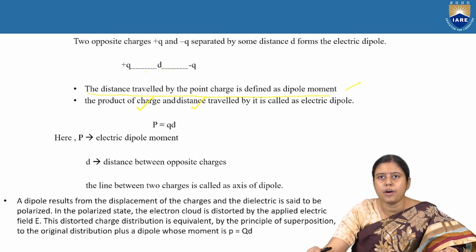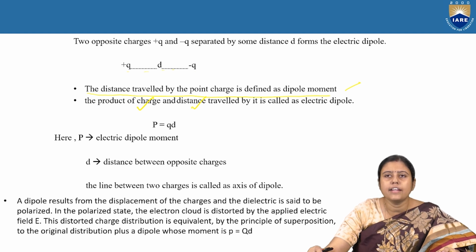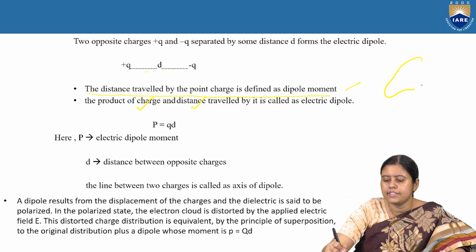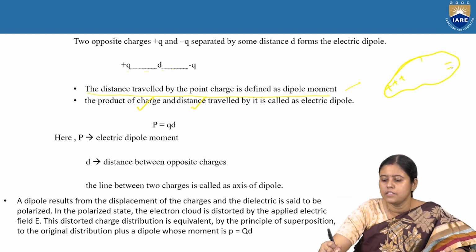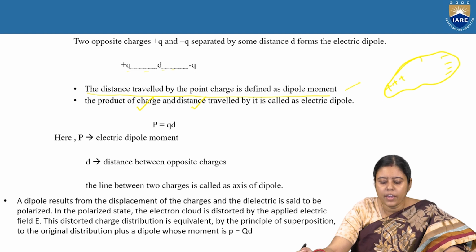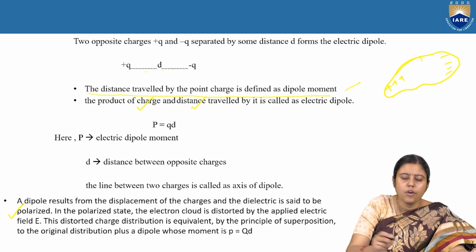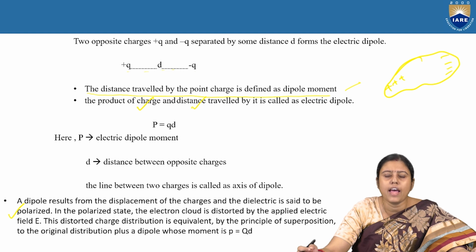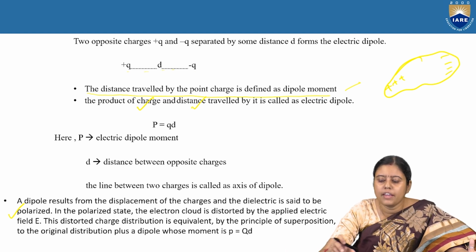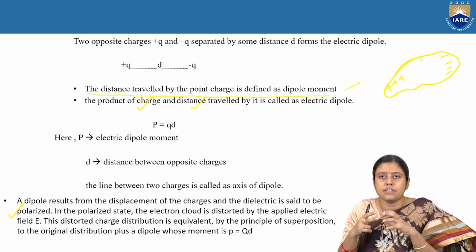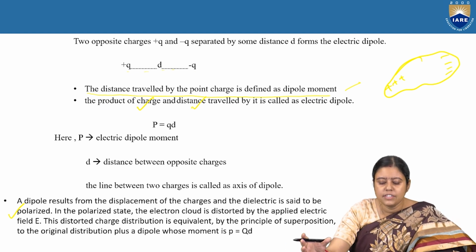A dipole results from the displacement of the charges, and the dielectric is said to be polarized. So when the charge is displaced, and the circular form has been changed, the dielectric is said to be polarized. This condition is known as polarized. In the polarized state, the electron cloud is distorted by the applied electric field. We can think of this as the electron cloud, where all the electrons are present. So the electron cloud has been distorted.